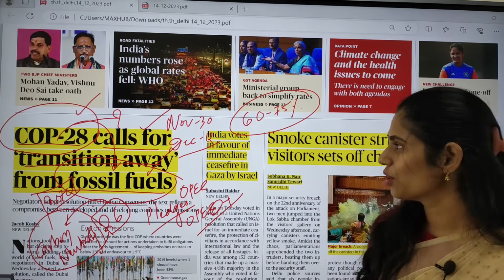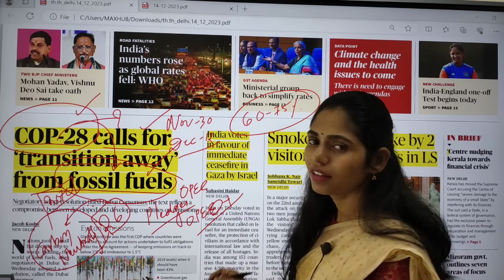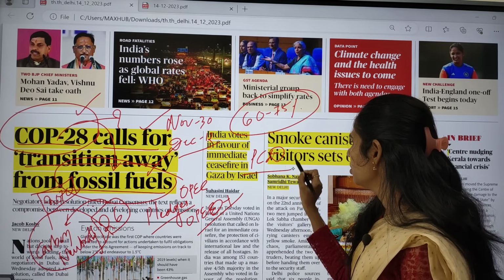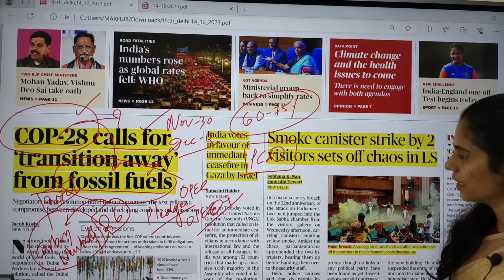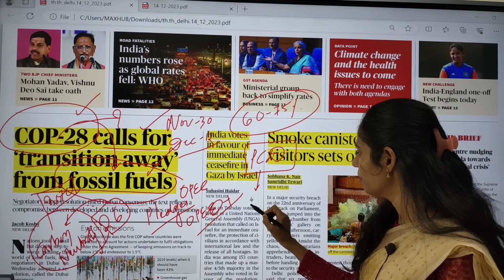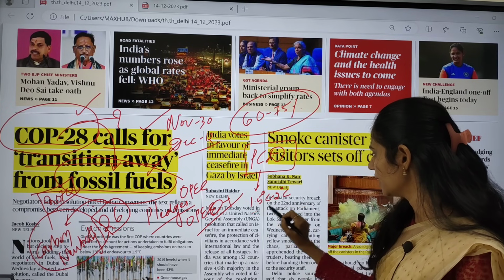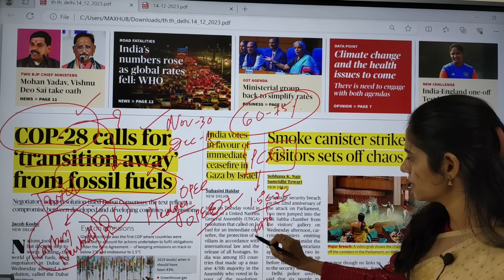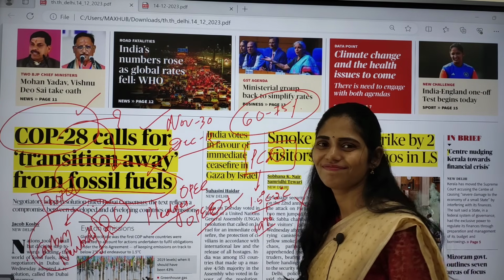To arrest this global warming, in COP15 we came up with an agreement, that is the Paris Climate Deal. Under this deal, countries accepted that they would limit global warming to 1.5 to 2 degrees centigrade compared with pre-industrial levels. But this target has not been achieved.